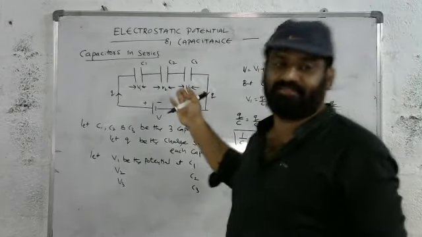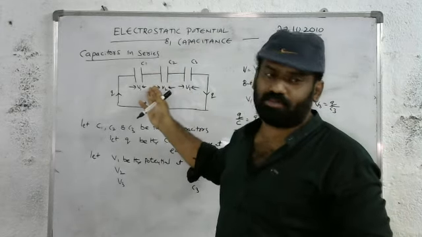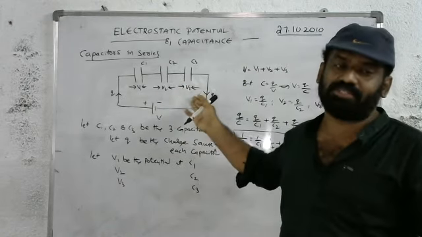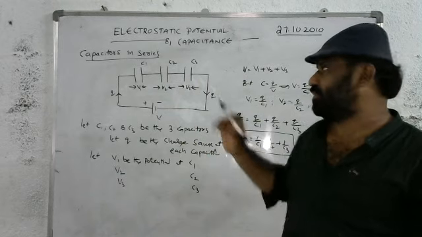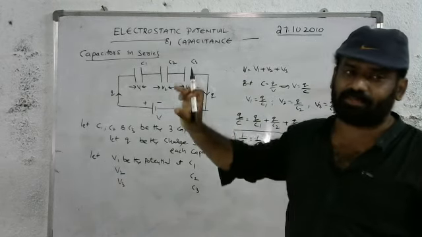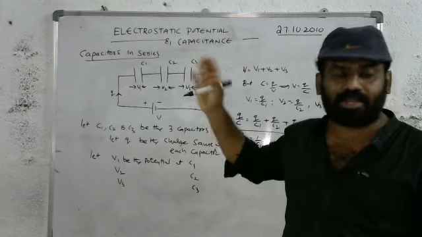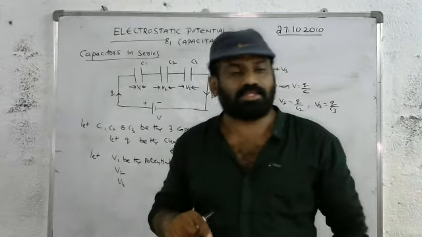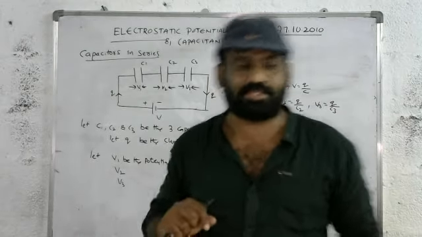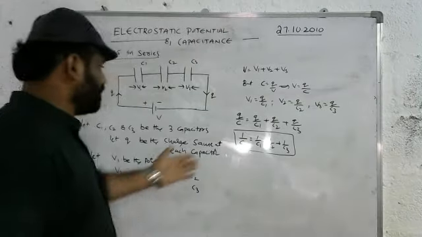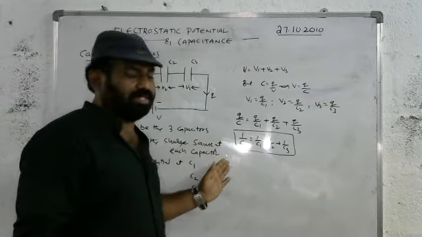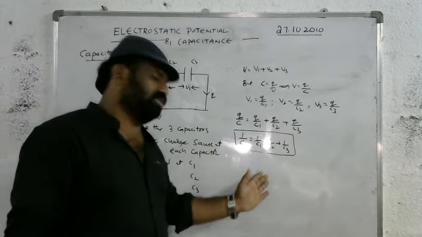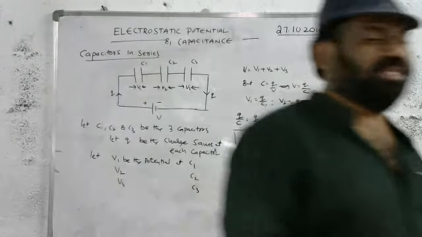Here the potential differs. At C1 the potential drop is V1, at C2 it is V2, and at C3 it is V3. So the definition for the series combination of capacitors is: if a number of capacitors are connected in such a way that the charge is the same at each capacitor, then the capacitors are said to be in series. So this is the expression for the series combination if three capacitors are given: 1 by C equals 1 by C1 plus 1 by C2 plus 1 by C3.